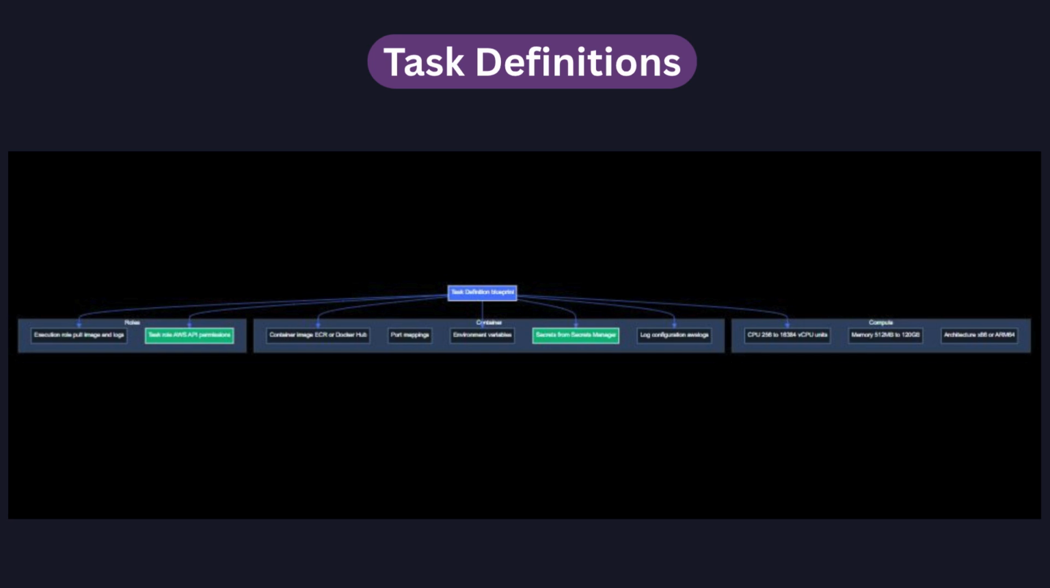Secrets should be injected from Secrets Manager and never hard-coded. Always configure the AWS Logs log driver for CloudWatch. CPU ranges from 256 to 16,384 units. Memory from 512 megabytes to 120 gigabytes. The architecture can be x86 or ARM64. Every update creates a new revision, and old ones are kept.